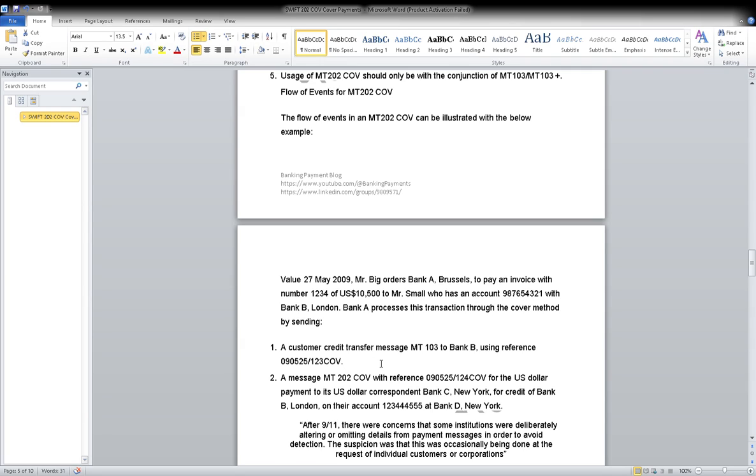A company in Germany receives payment from a customer in the United States. For example, this is a company in Germany, and it wants to know whether the $10,000 had been received from the customer or not. The message confirms it has been credited in the company's account, providing details of the amount credited and the transaction date. This is a real world example of that. So both messages are very simple, 910 and 900 message.